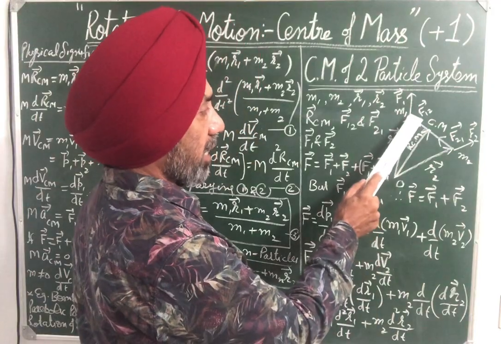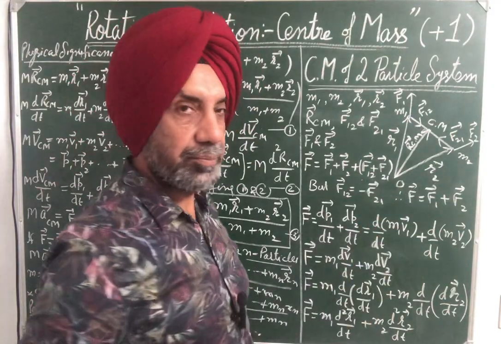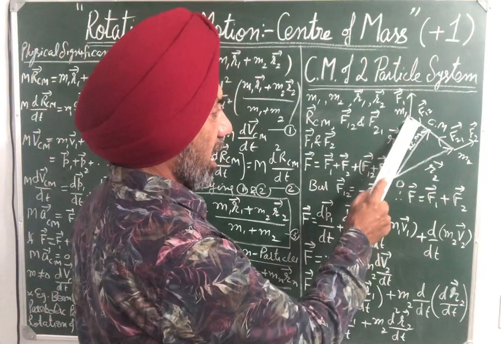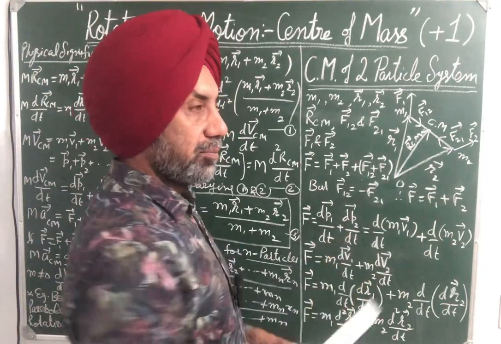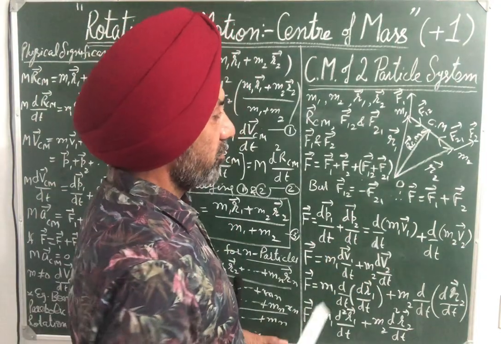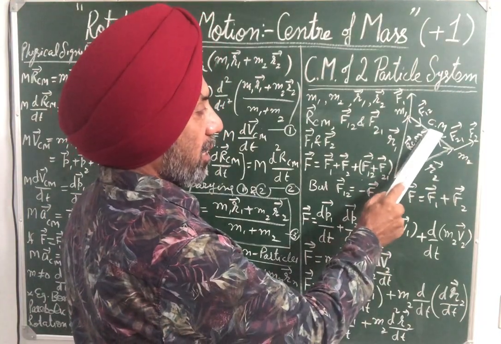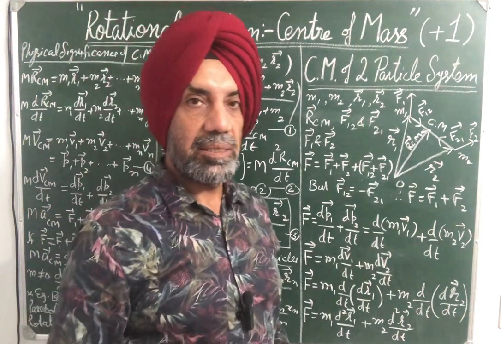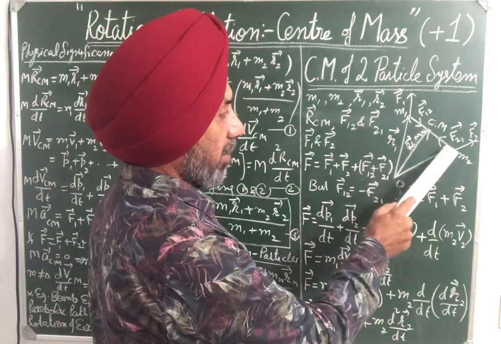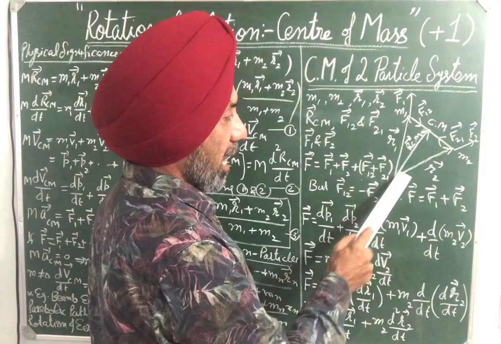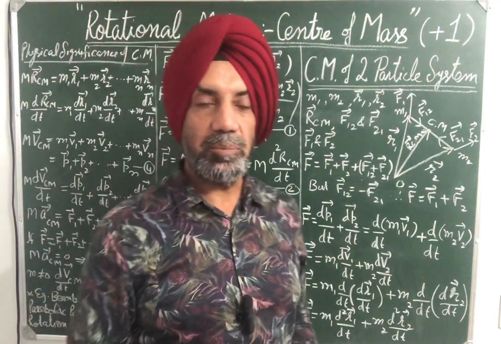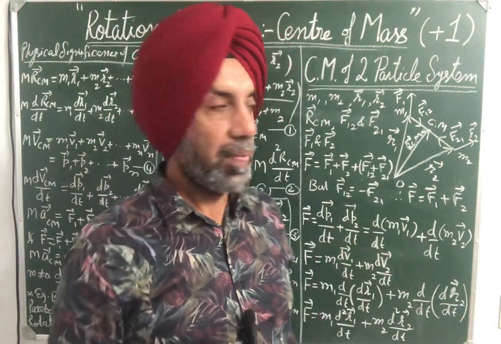Suppose we have two particles of masses m1 and m2 at locations r1 vector and r2 vector from origin O. Join m1 and m2. Let the center of mass of m1 and m2 lie at this point. Let R CM vector be the position vector of center of mass.